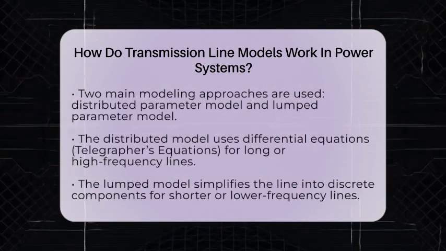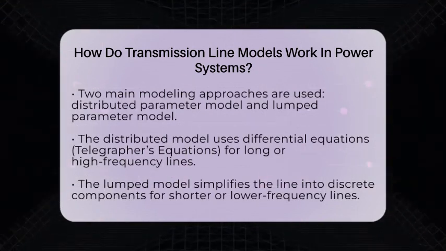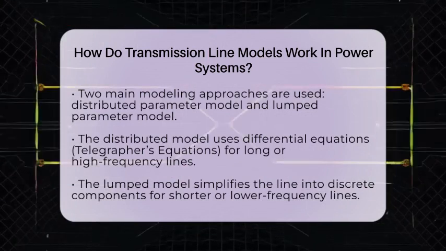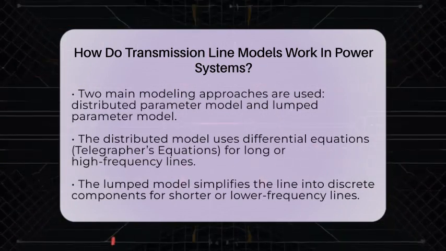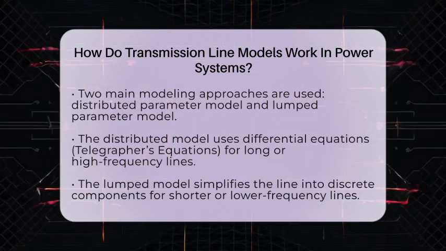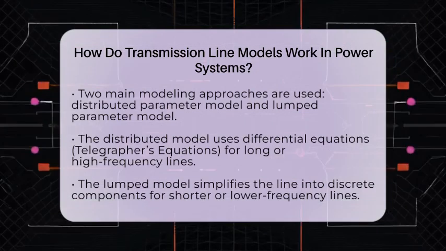The second approach is the lumped parameter model. This simplifies the line by combining all the distributed properties into a few discrete components. It works well for shorter lines or lower frequencies where wave effects are less important. This makes calculations easier and faster.